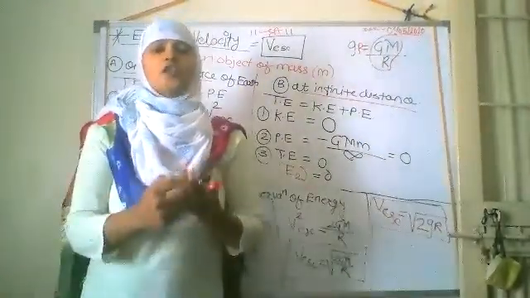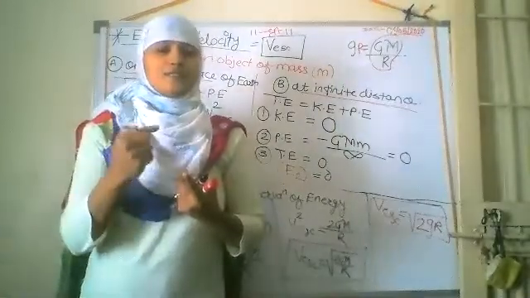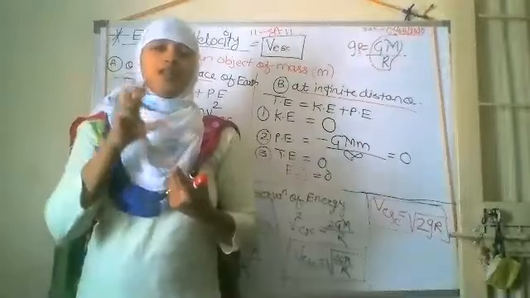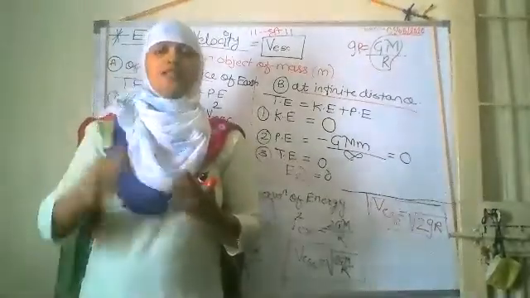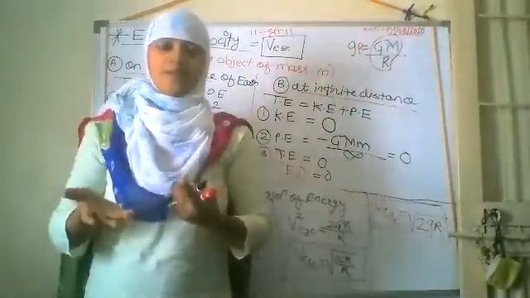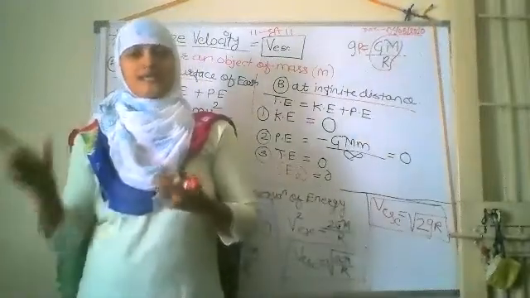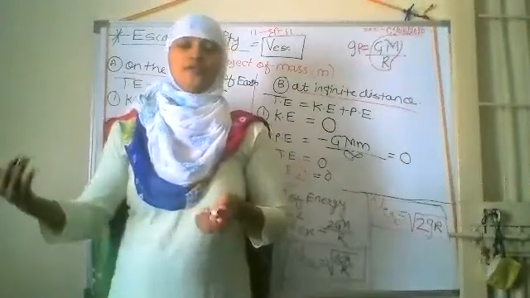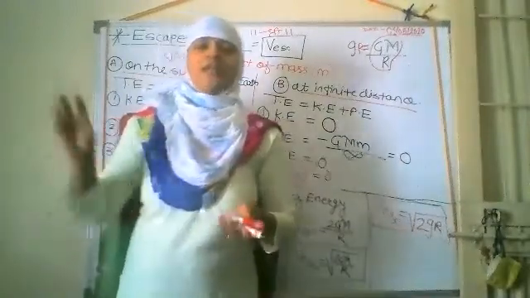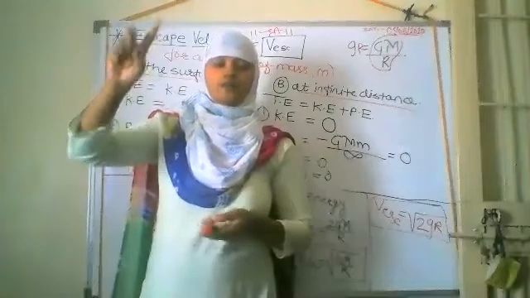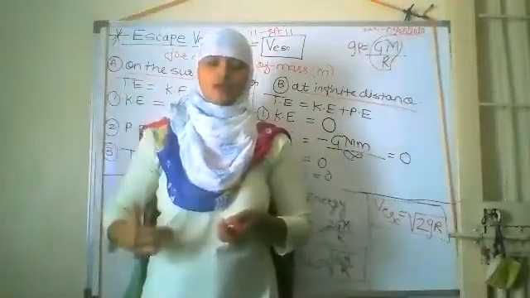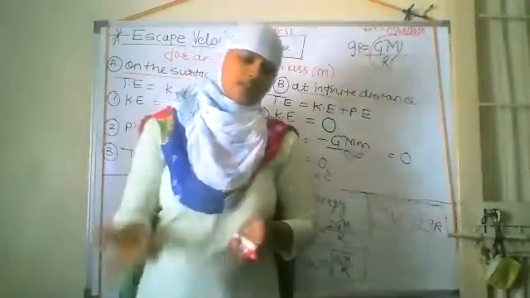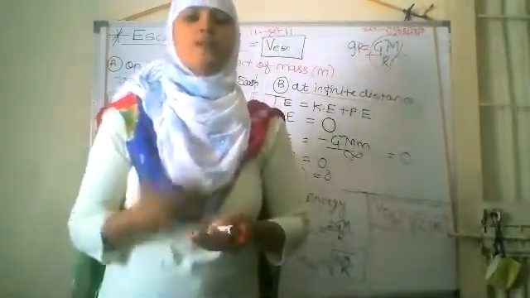Okay? And at the north pole, the distance from the center is less than at the equator. That's why on the north and south pole the value of g will be maximum, and at the equator the distance from the center is greater, so the force of gravity acts less. The maximum value will be found at the north and south poles, and the lower value at the equator. These are the factors. Later on, we studied mass and weight.